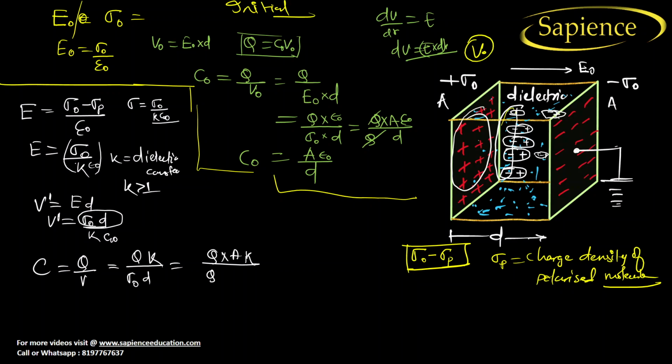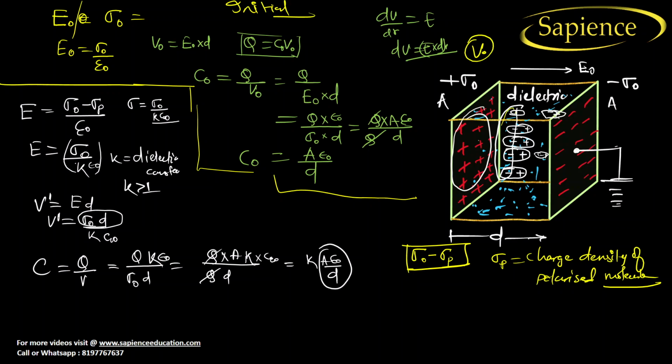So here also we have to put epsilon naught. Now Q got cancelled out. So what we will get is K times A epsilon naught divided by D.